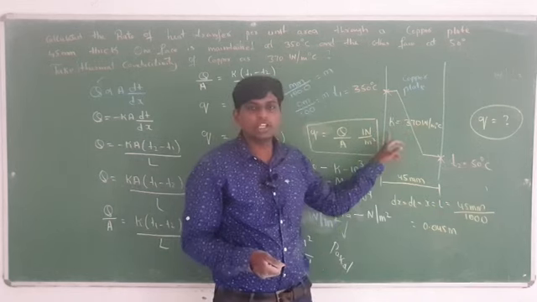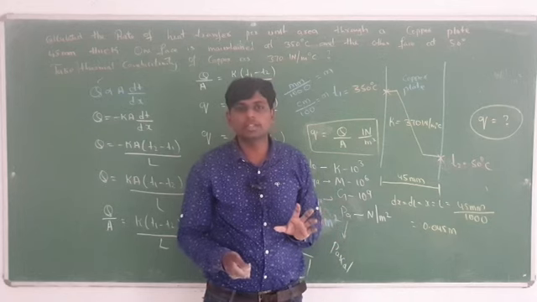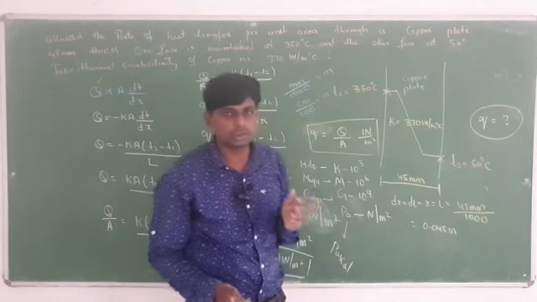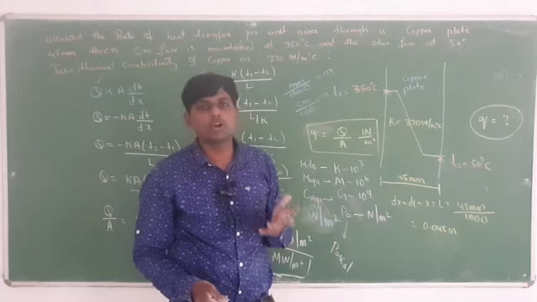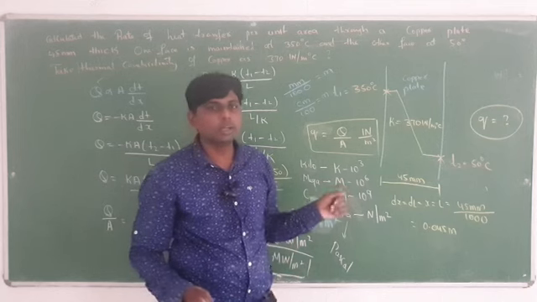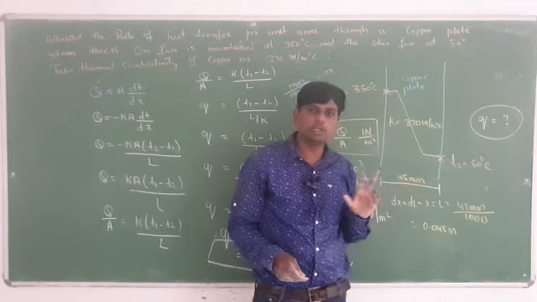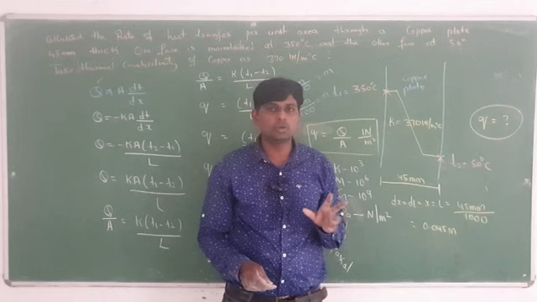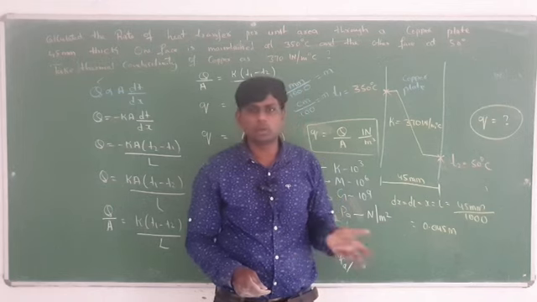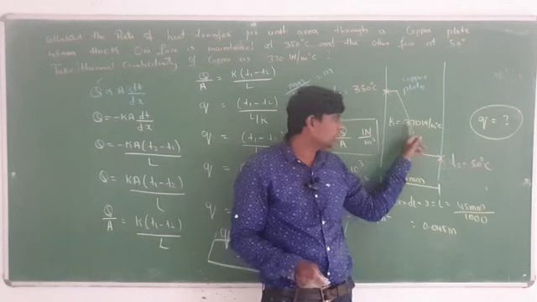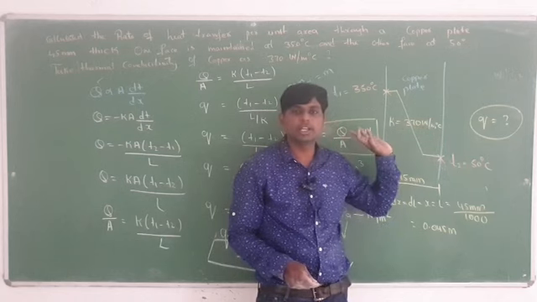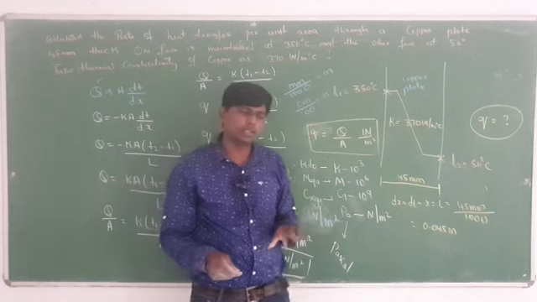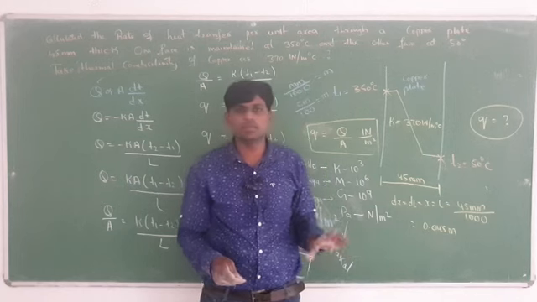After that, K is known as the thermal conductivity of copper. In the data book the K value is available, but in most questions it will be given. Suppose it is not given and only copper is mentioned, with the help of the data book you can find the K value. The data book is allowed in your examination. You have to remember this one. So here, how much is the K value given? 360 watt per meter centigrade. Sometimes centigrade will be given or sometimes Kelvin. You have to remember, you can keep it in centigrade or Kelvin, no difference will be there.